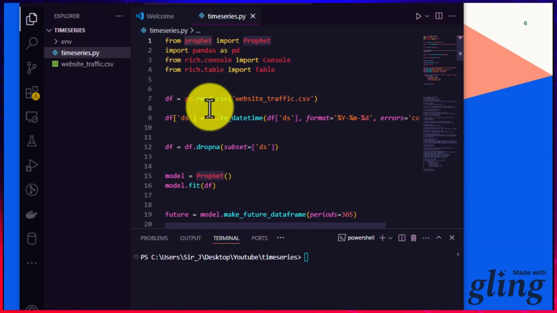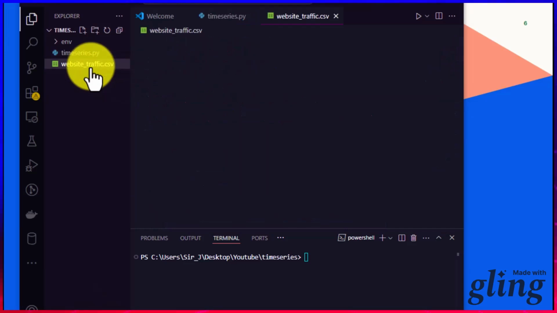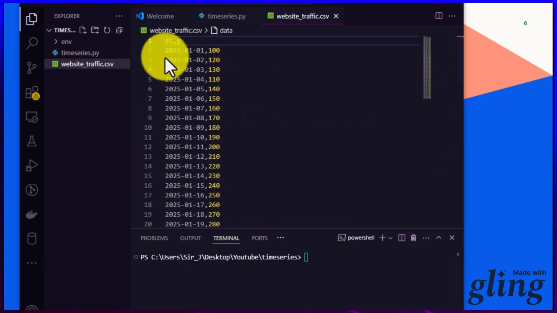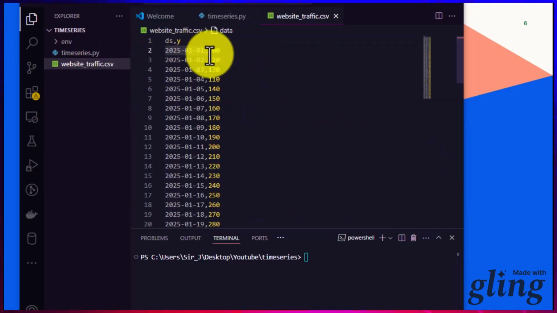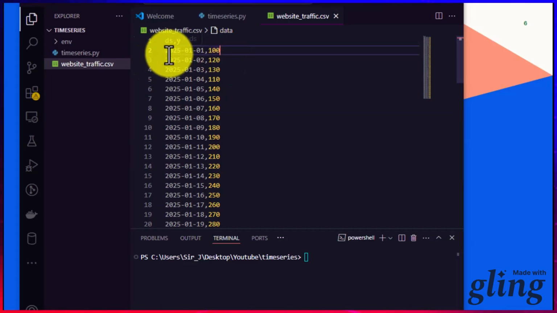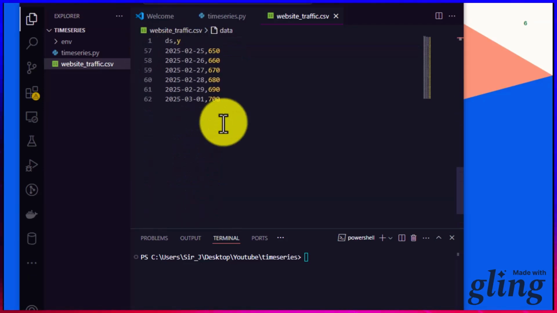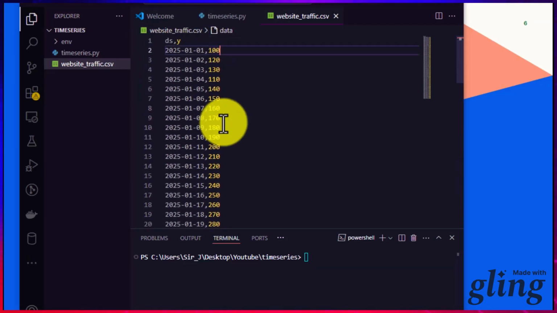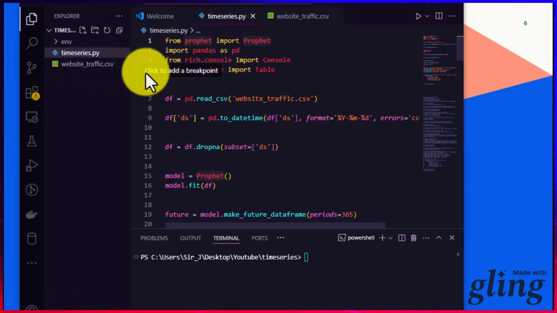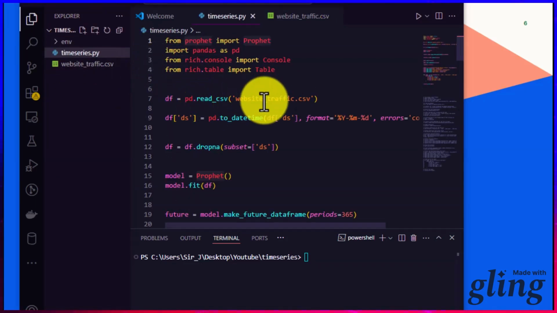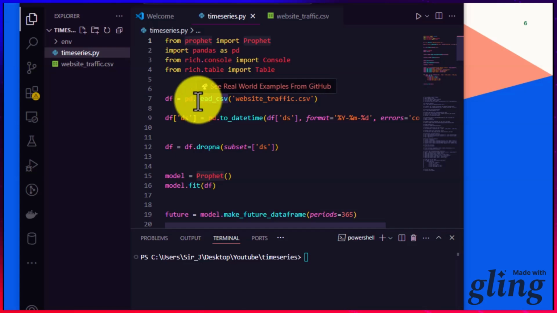Now the first thing I did is create a CSV file where, in January, I was having at least 100 visits on my website. This is based on assumption. I assumed that monthly I am getting 100 visits on my website, and you can check my website at jacobisah.com. Now I have it as a .csv file, and then we're importing it here and calling the file.